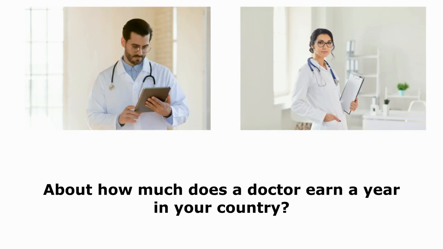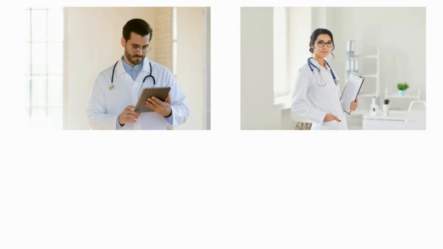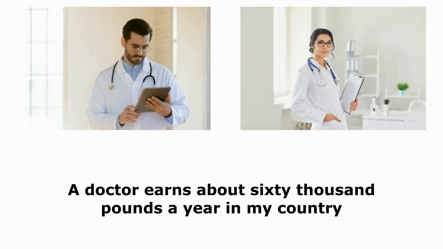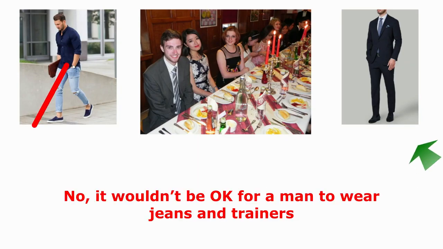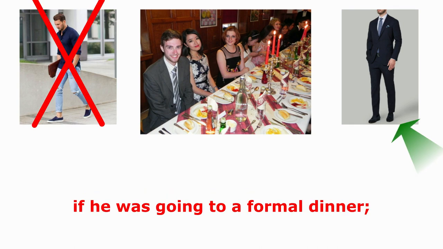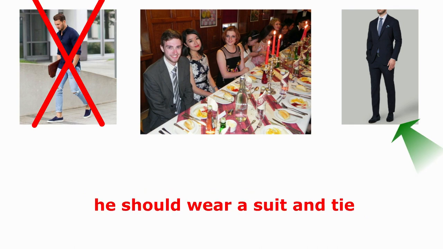Earn. About how much does a doctor earn a year in your country? A doctor earns about £60,000 a year in my country. Formal. Informal. Jeans. Trainers. How do you do? Would it be okay for a man to wear jeans and trainers if he was going to a formal dinner? No, it wouldn't be okay for a man to wear jeans and trainers if he was going to a formal dinner. He should wear a suit and tie.